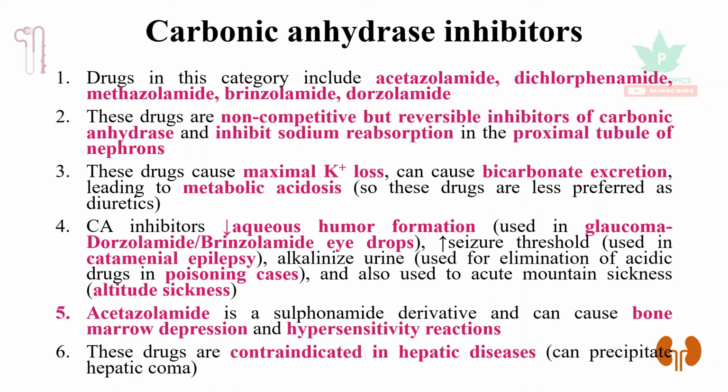These drugs are contraindicated in hepatic diseases because these drugs cause reabsorption of the hydrogen ions. The elimination of hydrogen ions is reduced. So, in case of hepatic diseases, more ammonia is produced. Ammonia usually combines with the hydrogen ions, forms ammonium ion in the urinary tract and gets eliminated. That step gets blocked. More ammonia is built up, and that leads to hepatic coma.